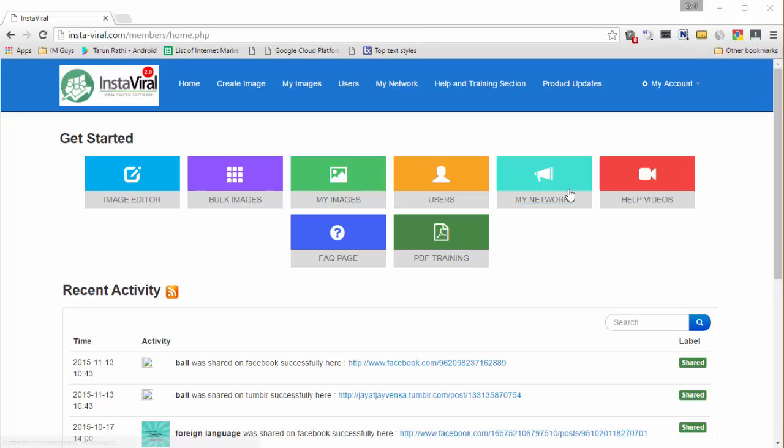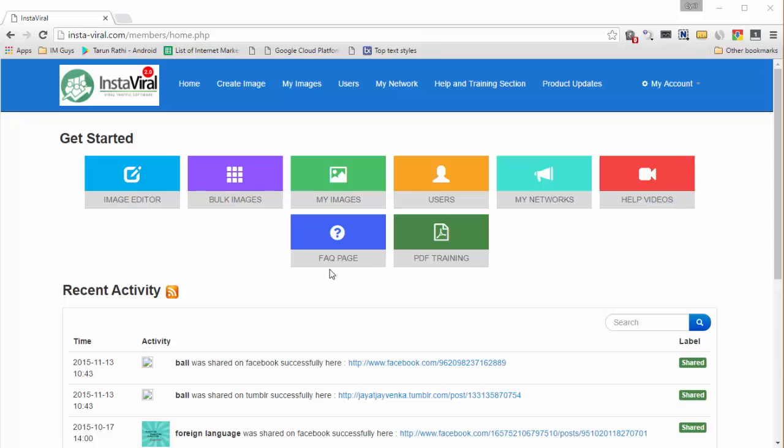Then you can see a list of all the different social media accounts or different accounts on different websites that you've added to Instaviral inside My Networks. And we also have extensive training on Instaviral to make things very easy for you. And you can access the training by clicking on Help Videos, where you will see a number of different videos that will show you exactly how to use Instaviral for maximum performance.